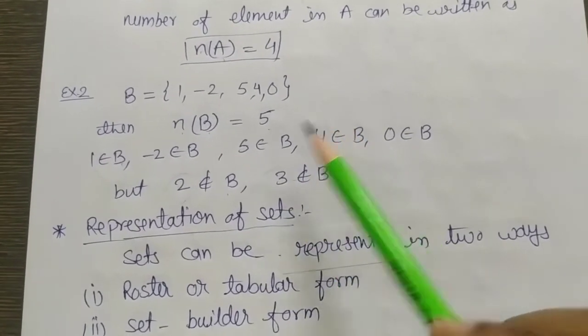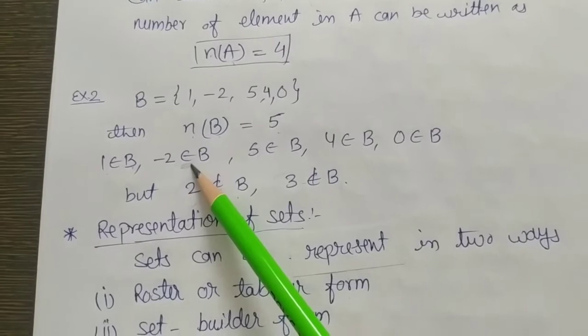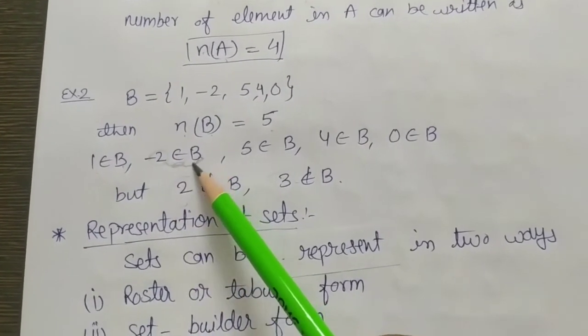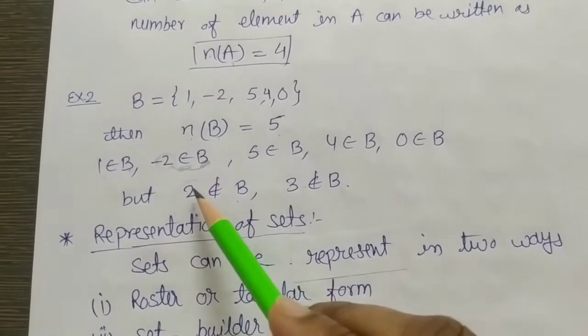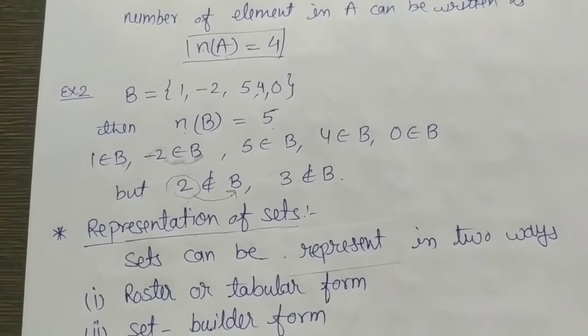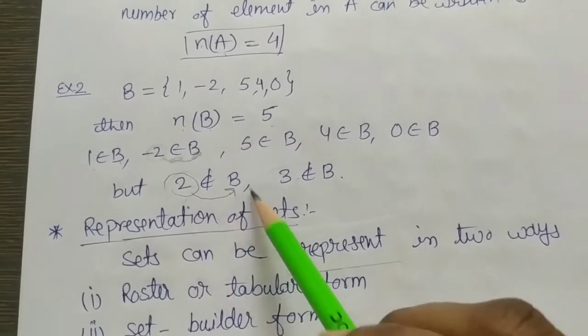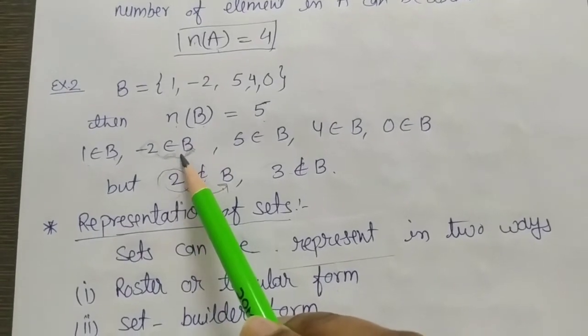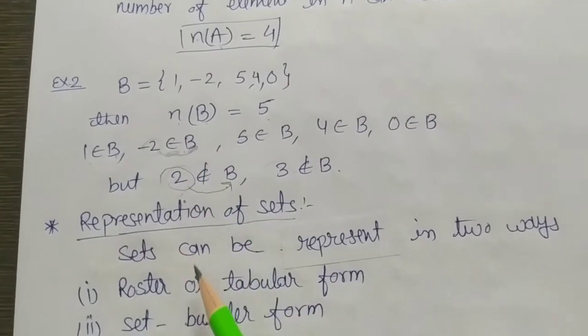Is it clear? This symbol shows belongs. It means this element belongs to this set. And here this element does not belong to this set. It means 2 is not a member of set B. Here -2 is a member of set B.